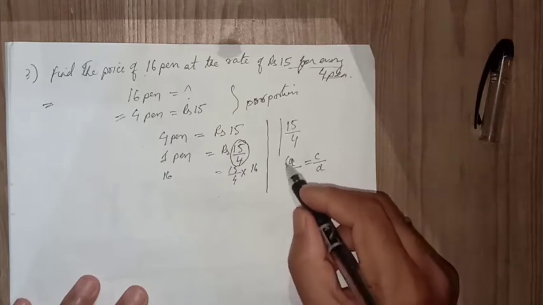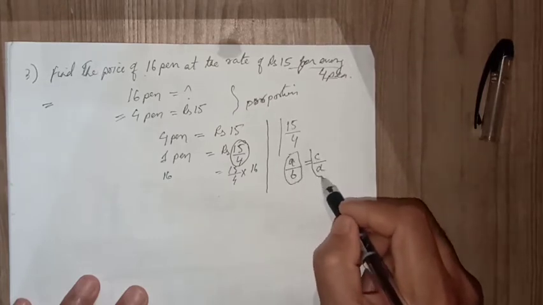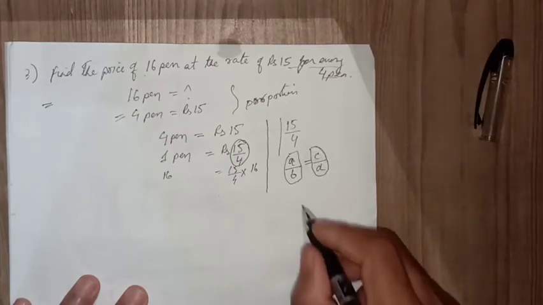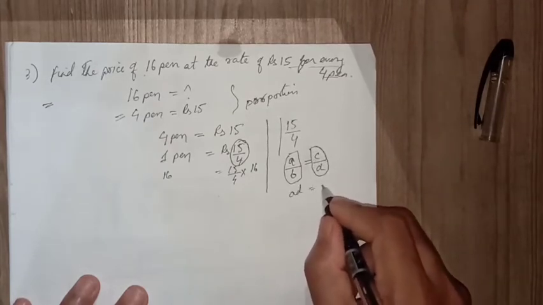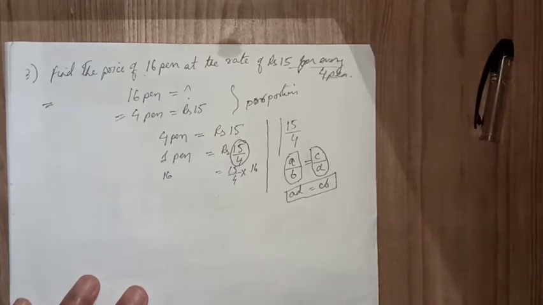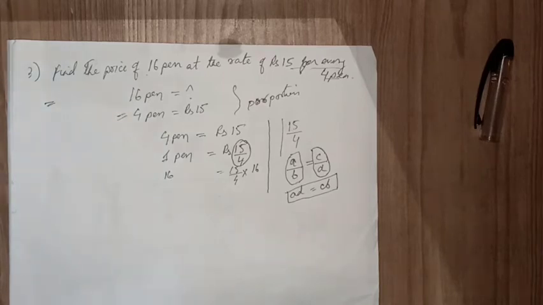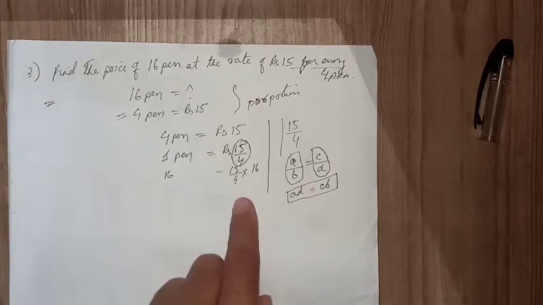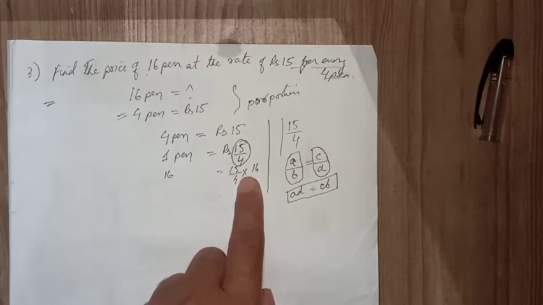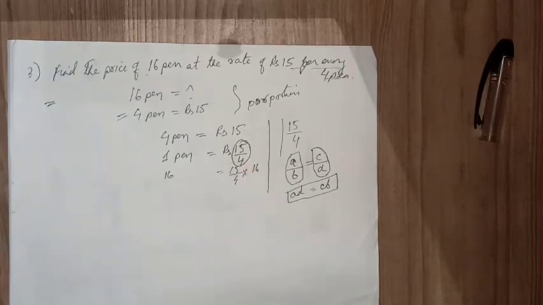That means this ratio and this ratio should be equal. We have done earlier AD equal to CB. Then the conditions are satisfied. So here also the same thing we are going to do. You know the basic concept. This will be our answer. So it will be 4 into 15, that is 60. The answer will be 60.